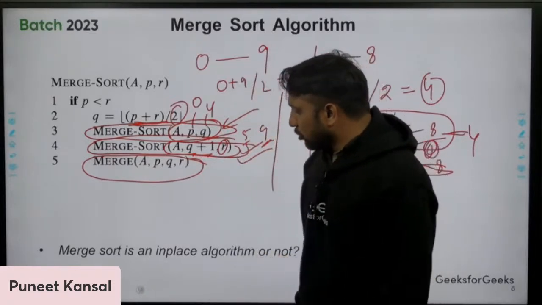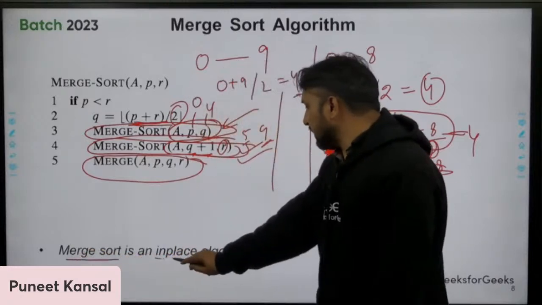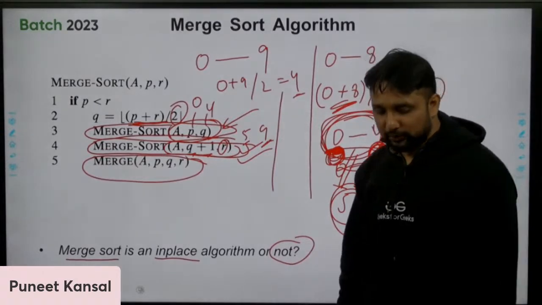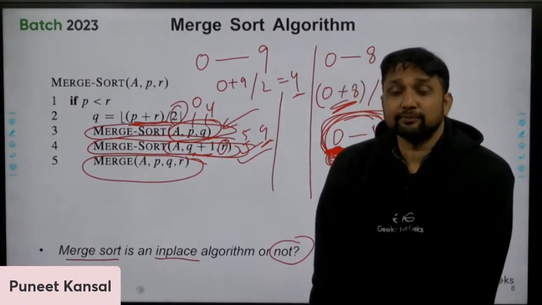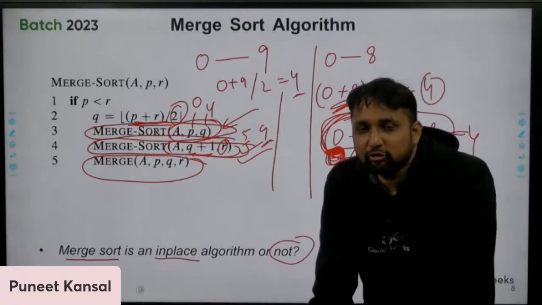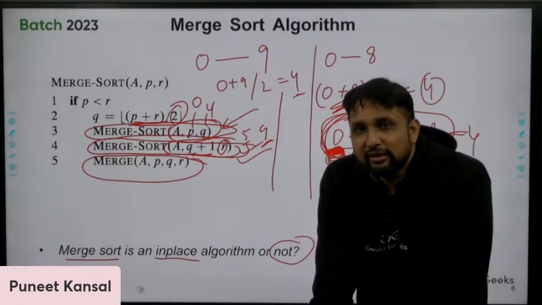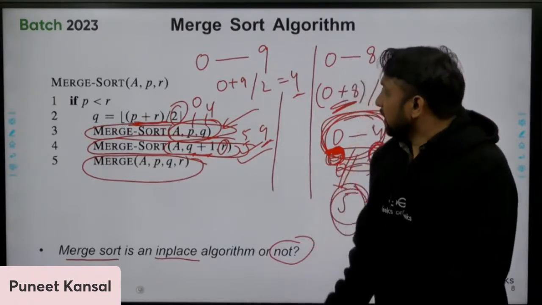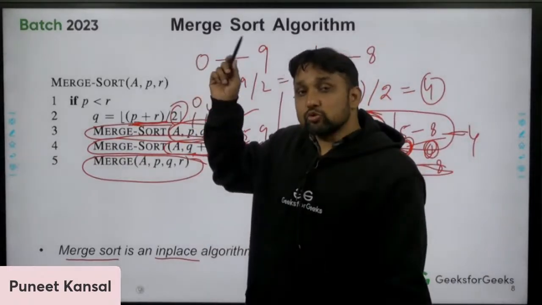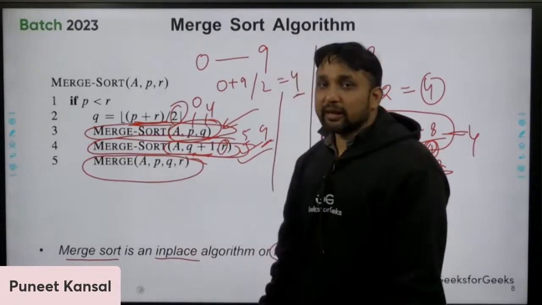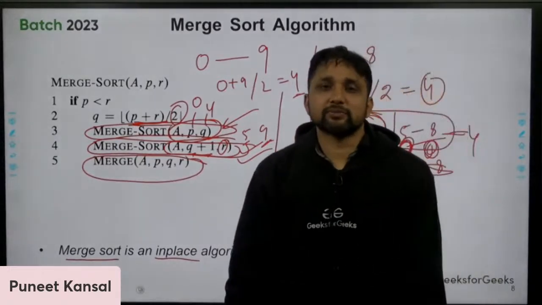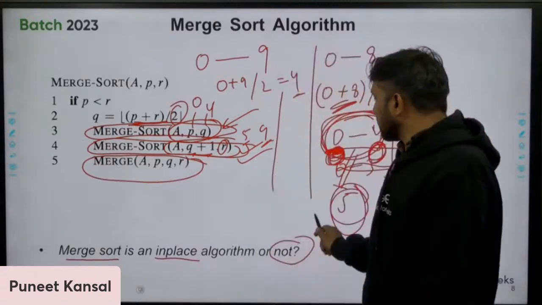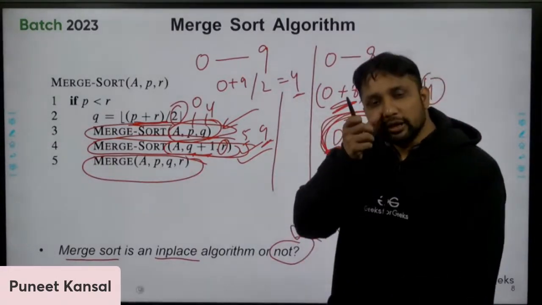Otherwise, let me ask you one more question now. Is merge sort an in place algorithm or not? Can you tell me what an in place algorithm is? Let me tell you. The algorithm which does not take extra space to sort the elements is known as an in place algorithm. Selection sort is in place, bubble sort is in place, insertion sort is in place, but merge sort is not in place. Merge sort takes extra space.